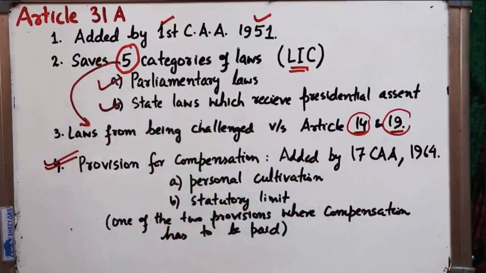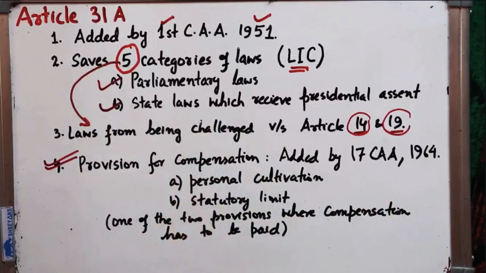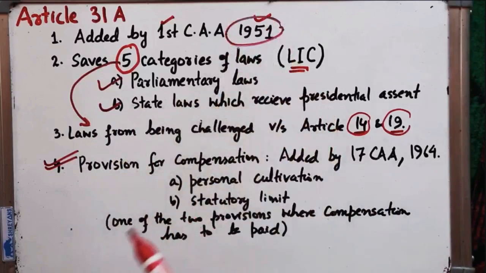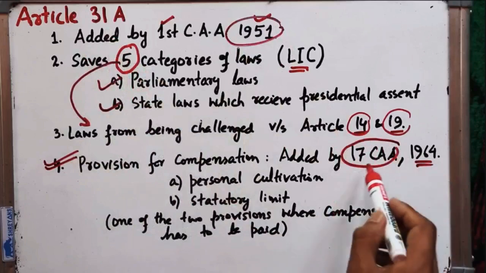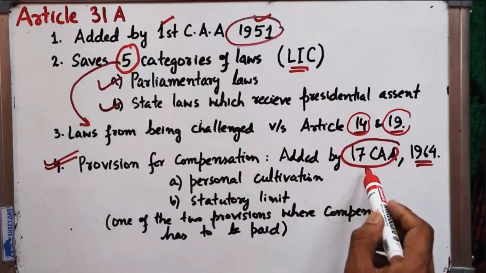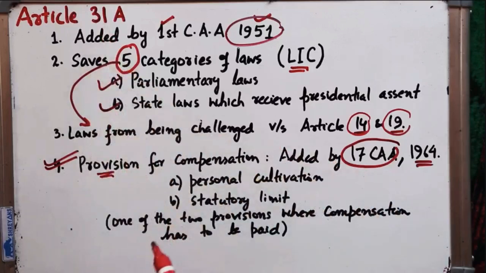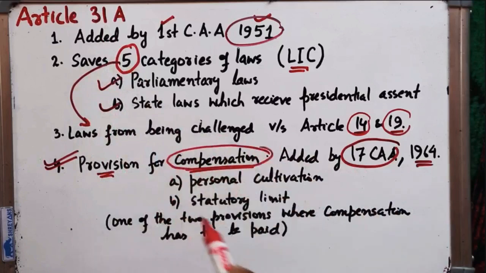I told you that Article 31A was not there in the Constitution of India when the Constitution came into existence, but it was later on added in 1951. But one more provision was added to Article 31A by the 17th Constitutional Amendment Act of 1964, and that provision provided for the compensation. I already told you under right to property that there are only two provisions where the compensation has to be paid by the state.